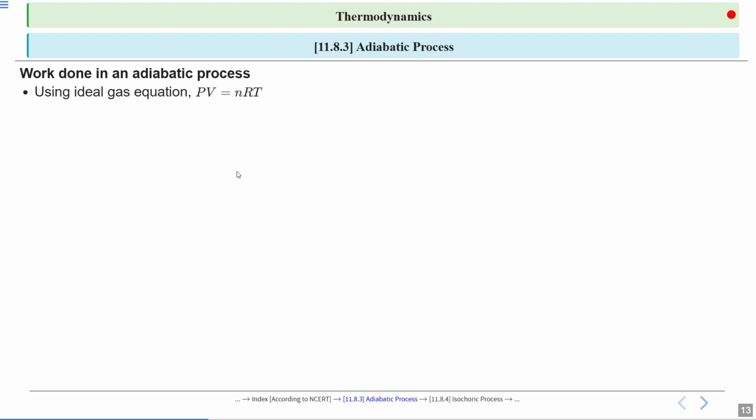Using the ideal gas equation, that is PV equal to nRT, we can write P1 V1 is equal to nRT1, and similarly the second equation is P2 V2 is equal to nRT2. This is for a gas having pressure P1, volume V1 and temperature T1, and similarly a gas having pressure P2, volume V2 and temperature T2. Now substituting in the formula of the work done, that is W equal to 1 divided by 1 minus gamma into P2 V2 minus P1 V1.